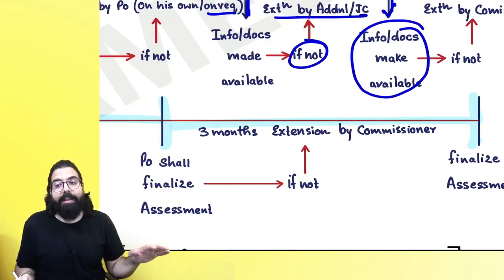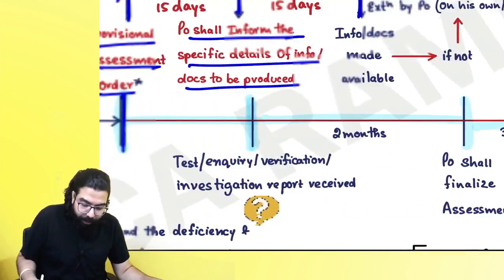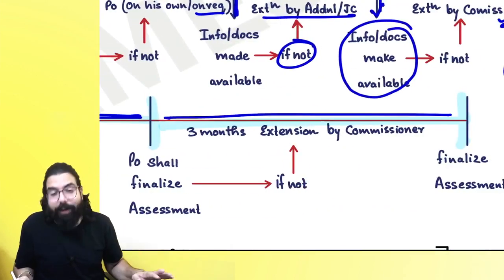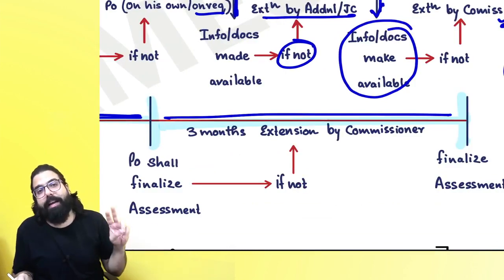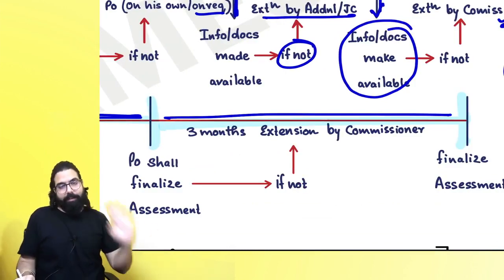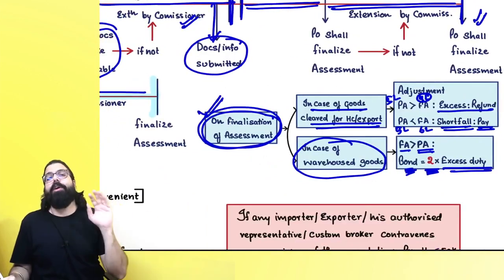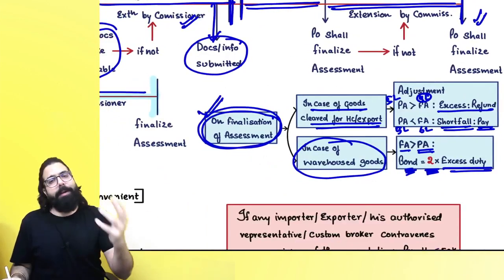Do you know? In the exam they had gone ahead and asked about this, everyone over here, 2 months plus 3 months. Finalization ke liye time limit is 2 months plus 3 months. Okay sir. And remember one thing, on finalization if you have to pay, you pay, or if there is any extra paid, it will be refunded.